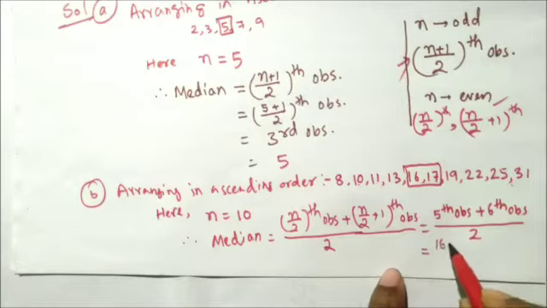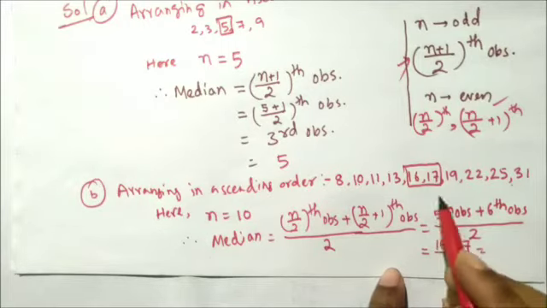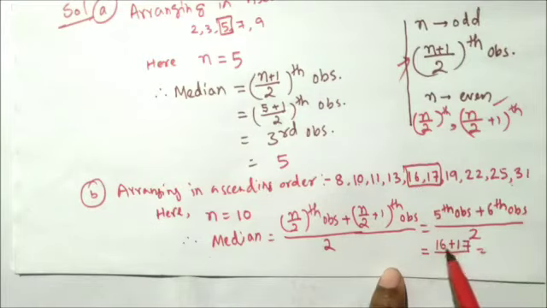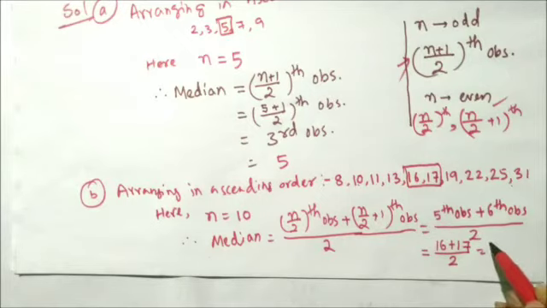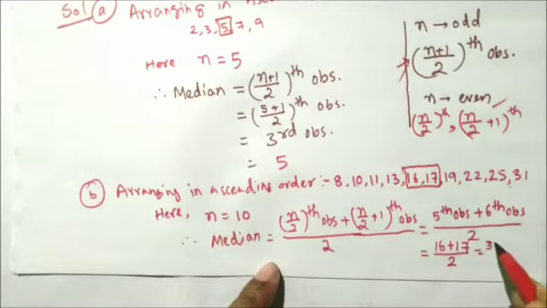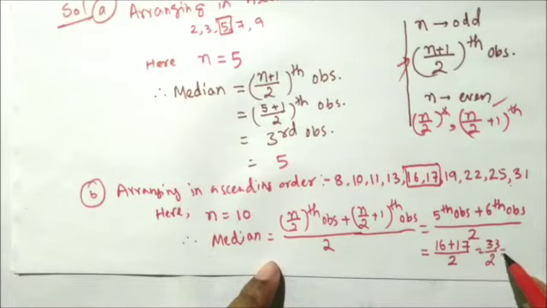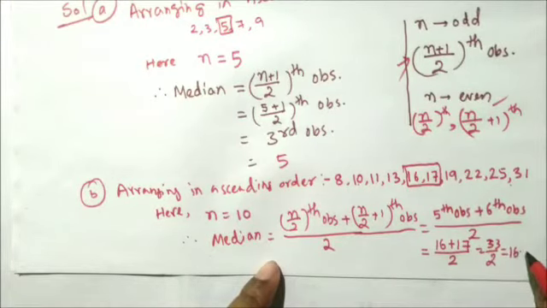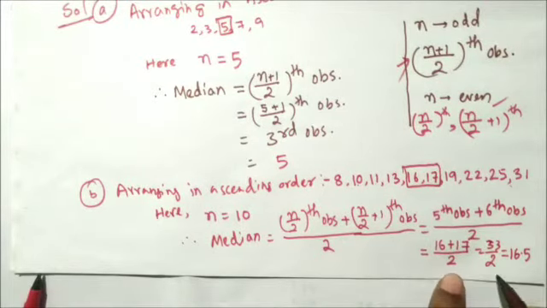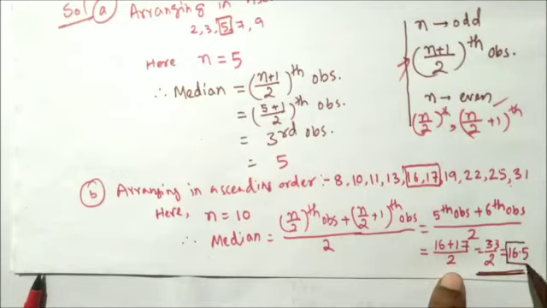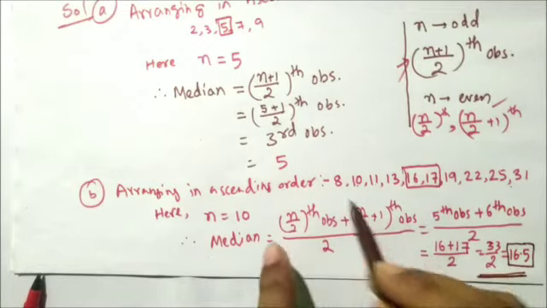So 16 plus 17 by 2. The middle terms were 16 and 17. That's why I wrote 16 plus 17, and 16 plus 17 is 33, by 2. And 33 by 2 means 16.5. I'm running out of my page, that's why. So the result is 16.5, which will be the median of this data.